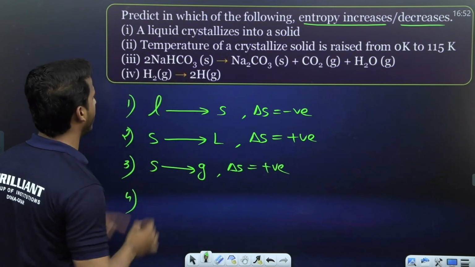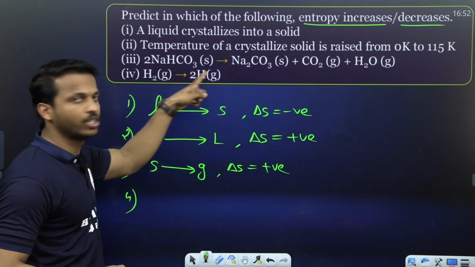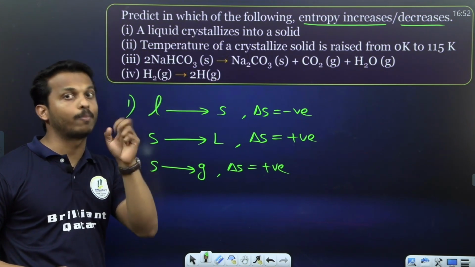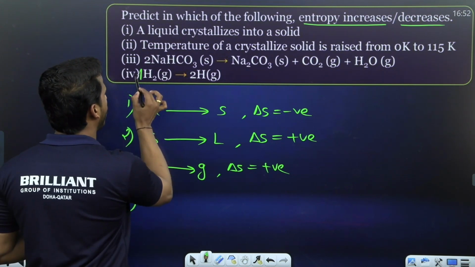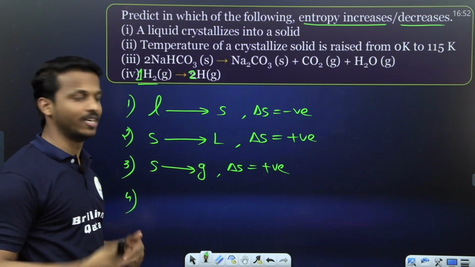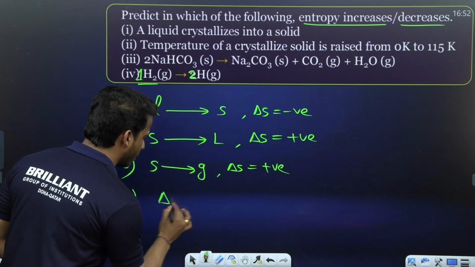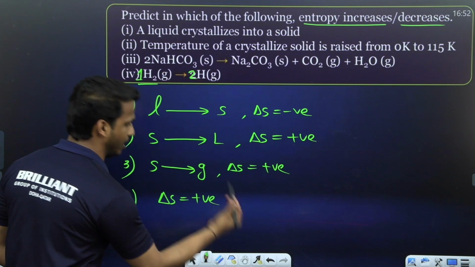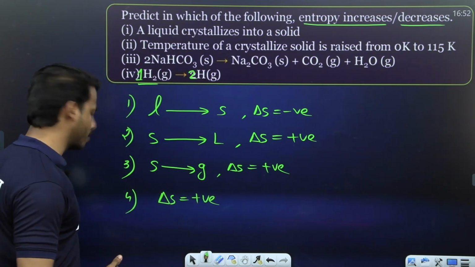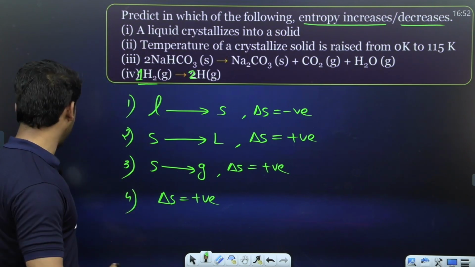And what about the fourth one? H2 gas to H gas. Both are gas, so the state is the same. What do you want to check? The number of particles. Here 1 mole becomes 2 moles. The number of particles increased, and when the number of particles increases, delta S is also positive. So it is very simple to identify the sign of delta S. Check the state first, then the number of particles.